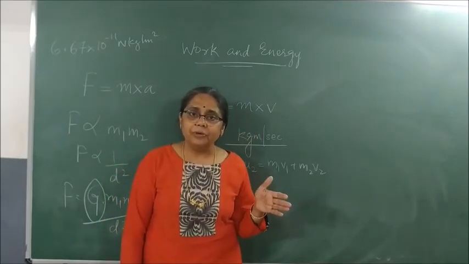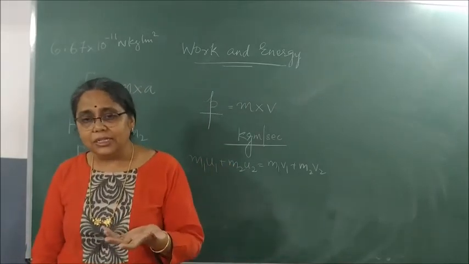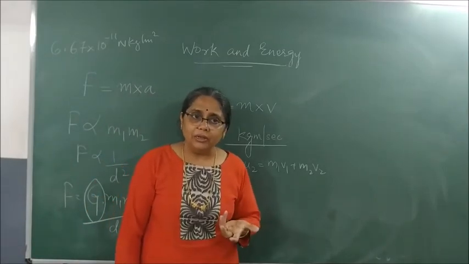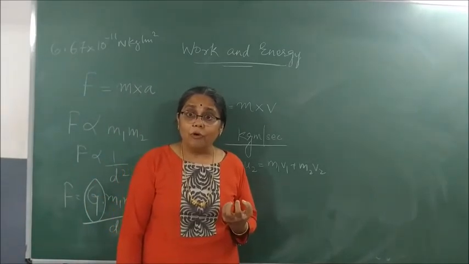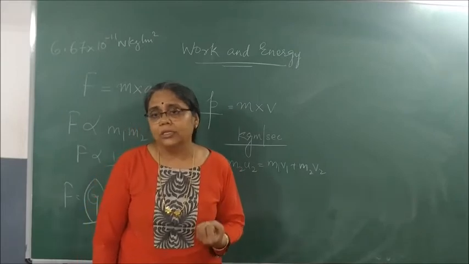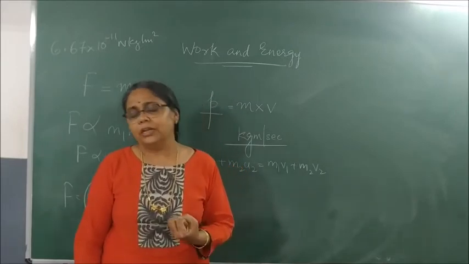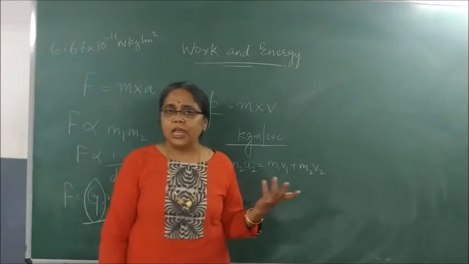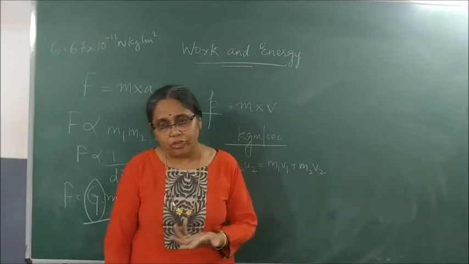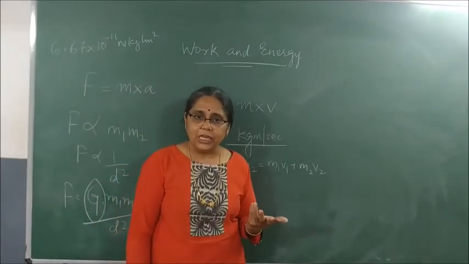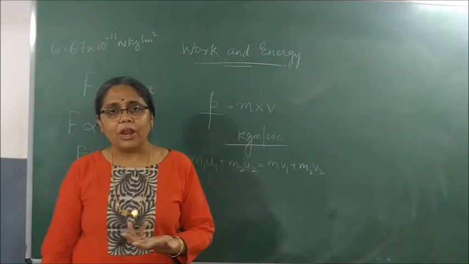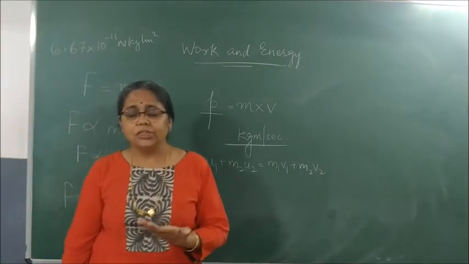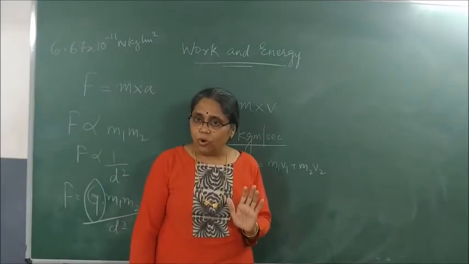Then we studied the difference between mass and weight. Mass is the total matter content in our body. But what is weight? The force with which the earth pulls the body towards it, so W is equal to mg. The mass remains the same everywhere, but the weight keeps changing as the acceleration due to gravity keeps changing. The acceleration due to gravity on the surface of the moon is 1/6 that of the earth. This is what we studied.